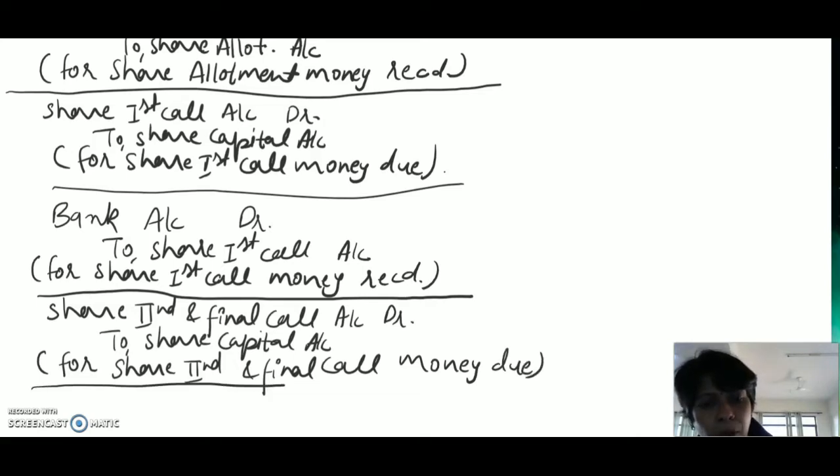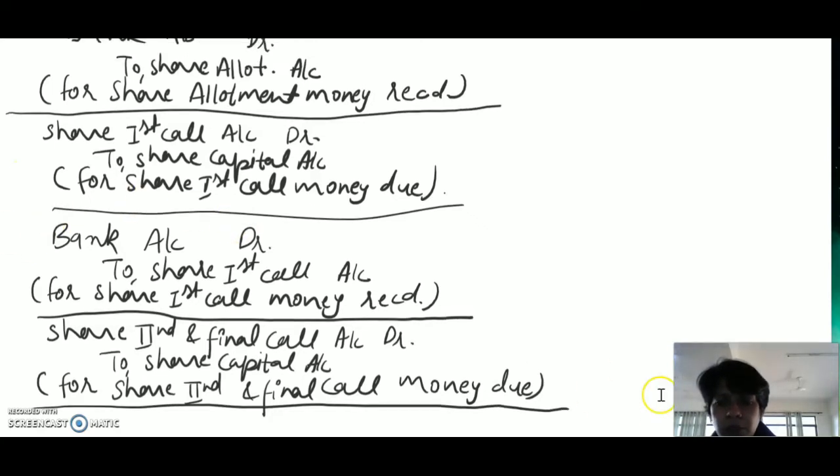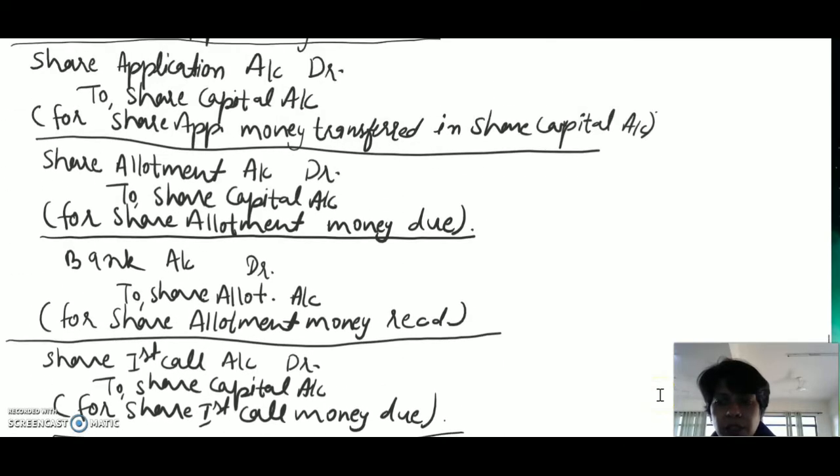Same as above, when we receive share second and final call money, then we will do a transaction.